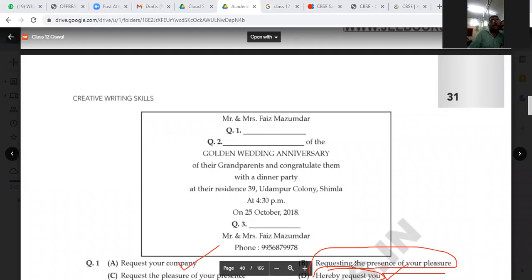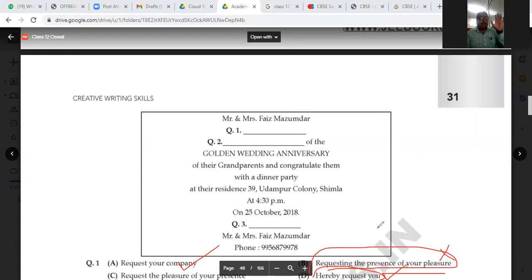But you can find that "requesting the presence of your pleasure" is not grammatically correct. That is why we are not taking it. We can take C or D. But "hereby request you" or "request the pleasure of your presence."